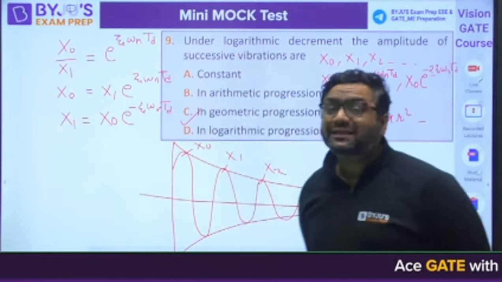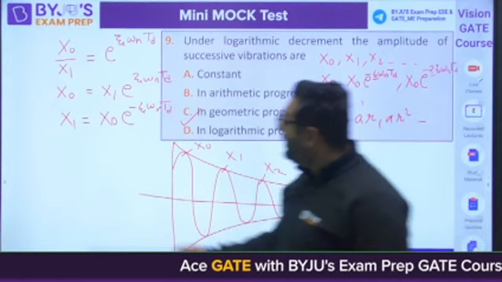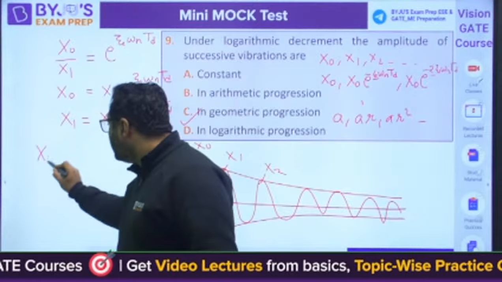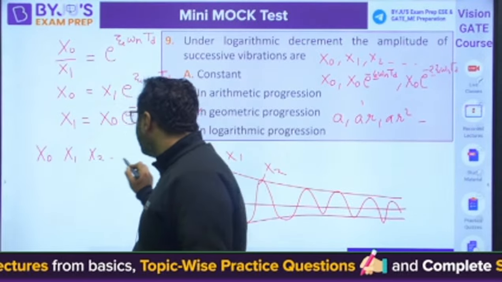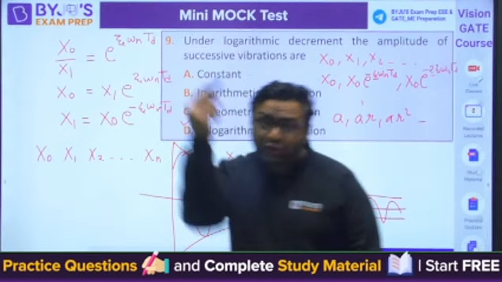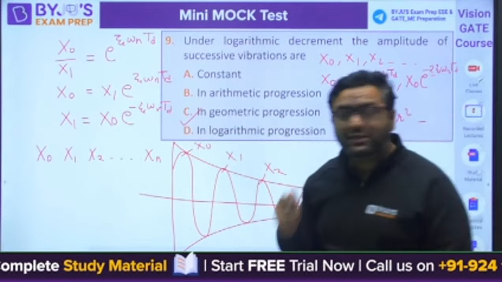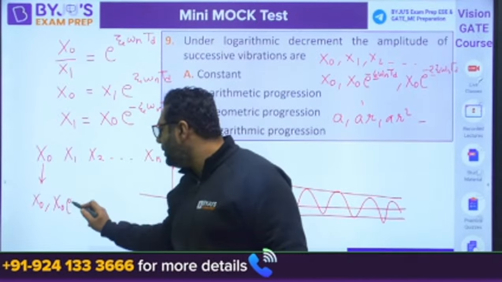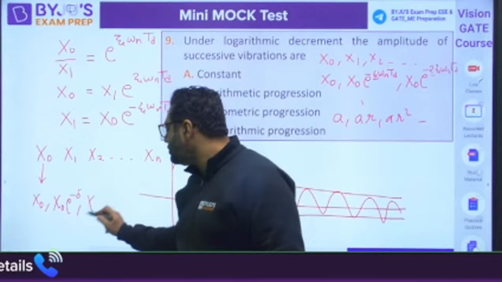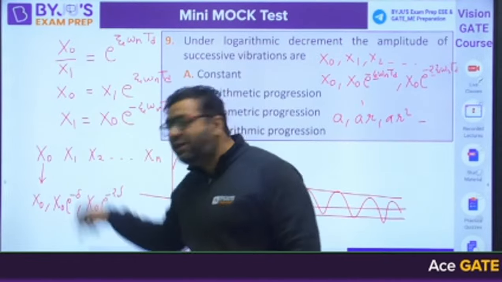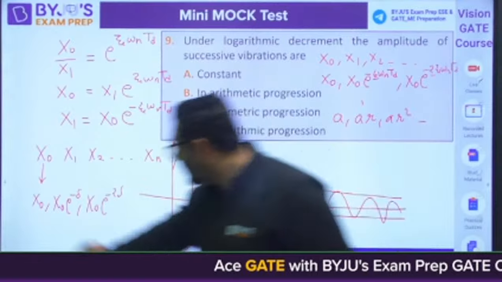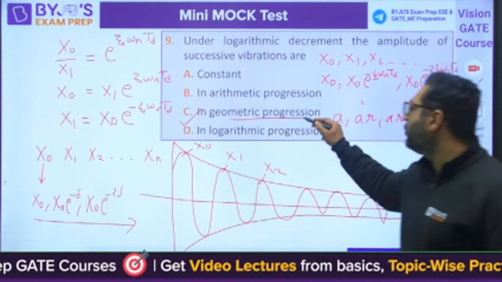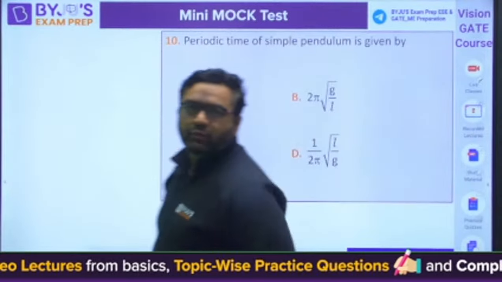But they are not asking about that now. What they are asking? Yes, individual ratios x0 by x1, x1 by x2 are constant. But they are asking what kind of series x0, x1, x2 is. The ratio is constant, but if you see the series, if this is x0, this is x0 e to the power minus delta, then it is x0 e to the power minus 2 delta. That's why the ratio is constant. But the series is there. They are not asking about the ratio, they are asking about the series. So the answer will be geometric progression. Moving to question number 10, guys.